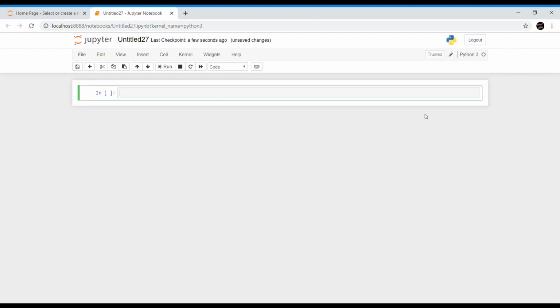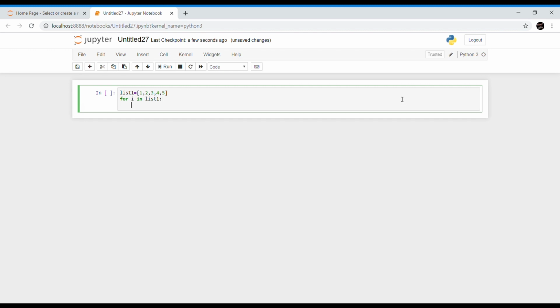Now we are going to traverse a list. Traversing a list means accessing each element of a list. This can be done by using either the in operator or the range function. Let me show this with an example. I am creating a list 1. For i in list 1, print i.